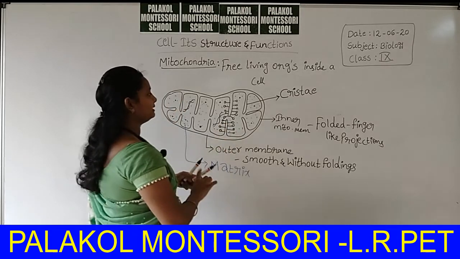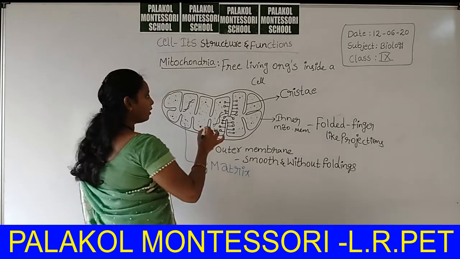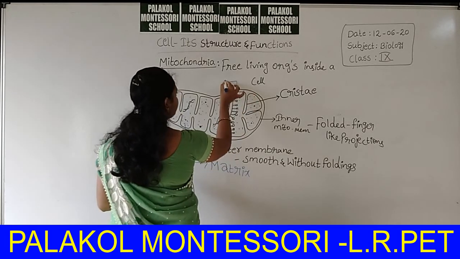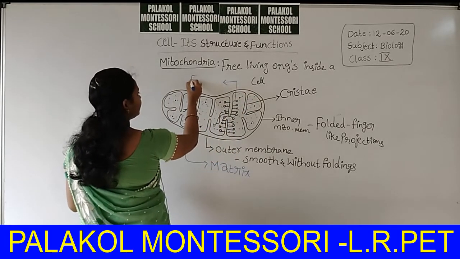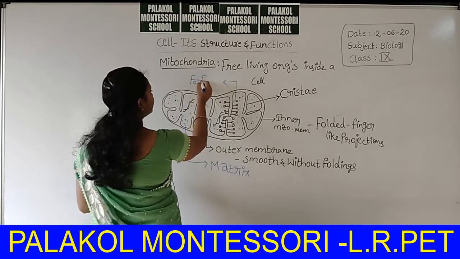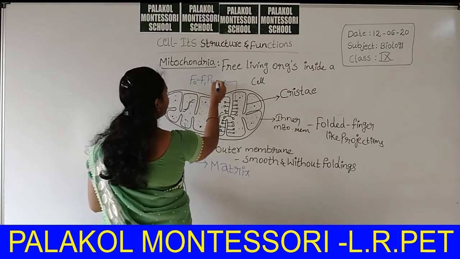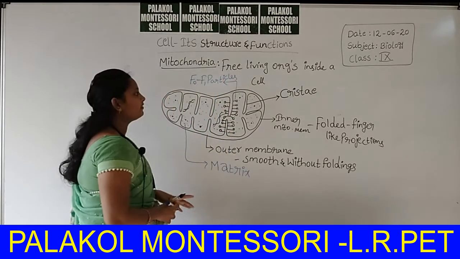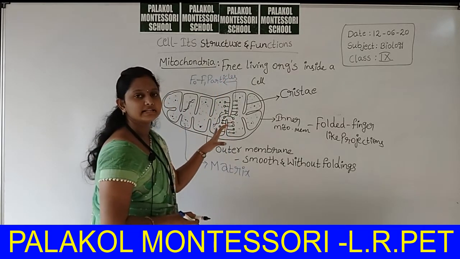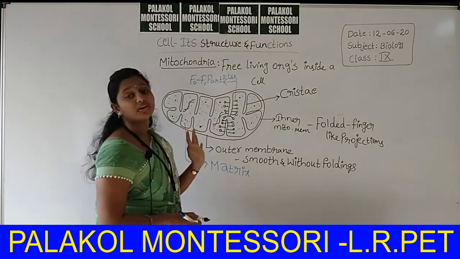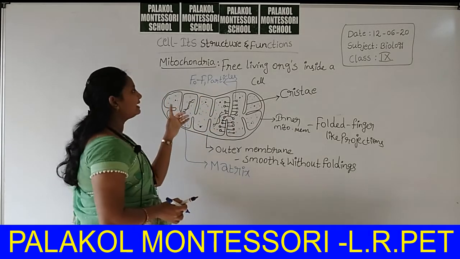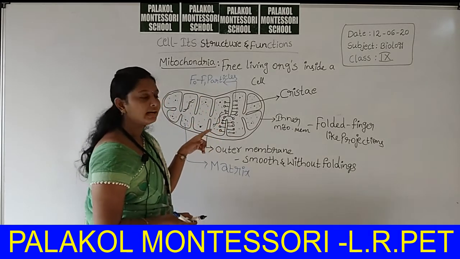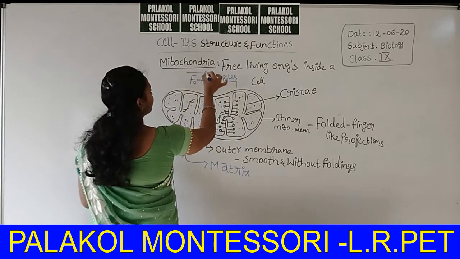These particles are called F0, F1 particles. This point is also not there in your textbook, but it will come in your intermediate.